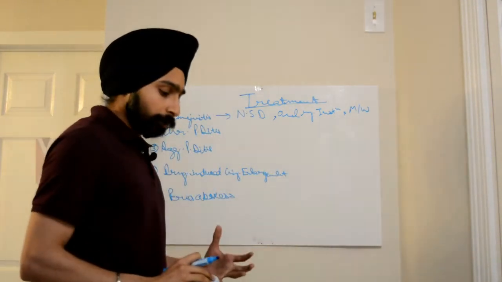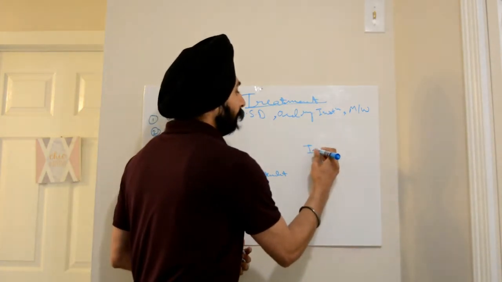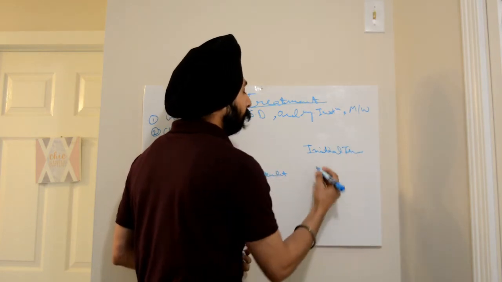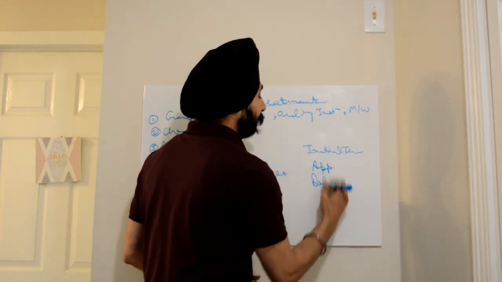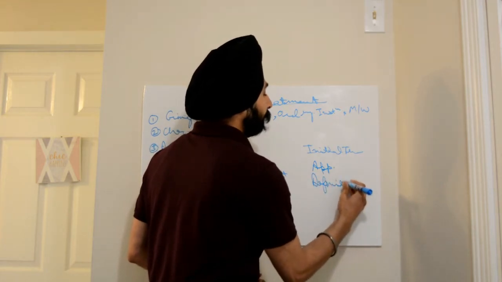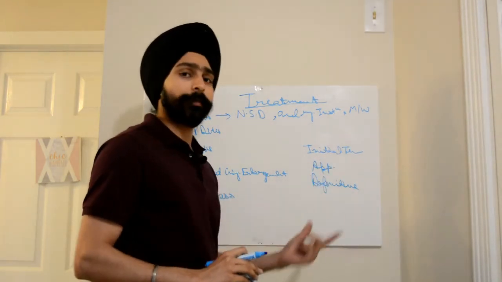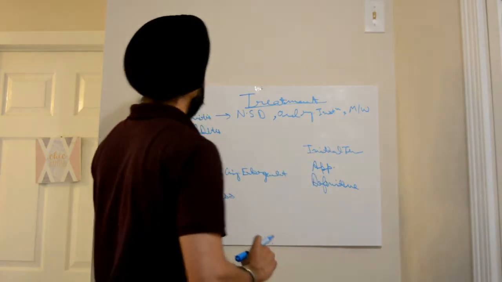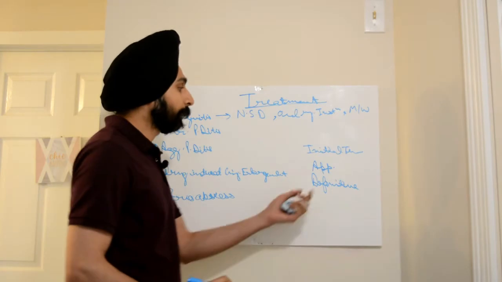In the perio questions, you may be asked what is the initial therapy, what is the appropriate therapy, or what is the definitive therapy. These are three different things. Friends, initial therapy means when a patient comes to you, what initial treatment will you perform? In case of gingivitis, the initial therapy will be non-surgical debridement.